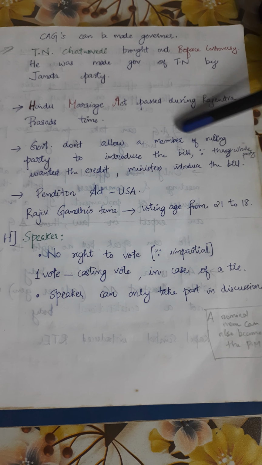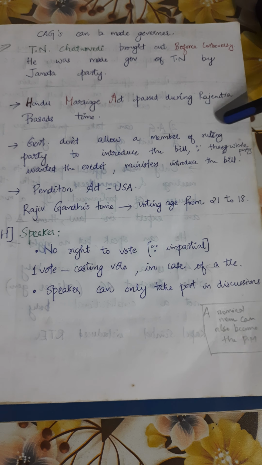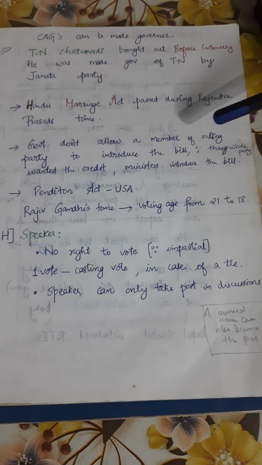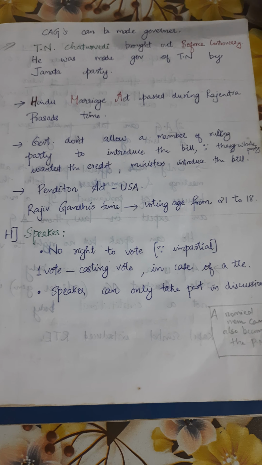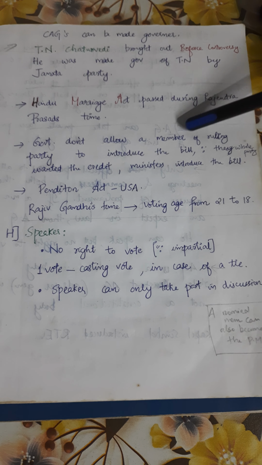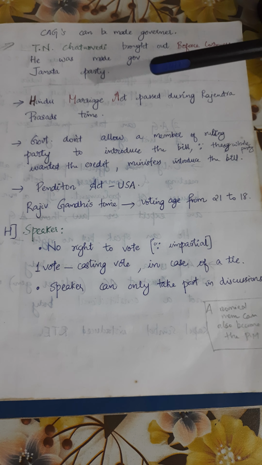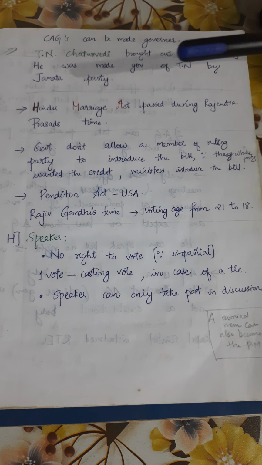So the Hindu Marriage Act was passed during Rajendra Prasad's time. The Governor did not allow a member of the ruling party to introduce the bill. Since the whole party wanted the credit, ministers usually introduced the bill. Amended an act of UC. Then in Rajiv Gandhi's time, the voting age was lowered from 21 to 18.